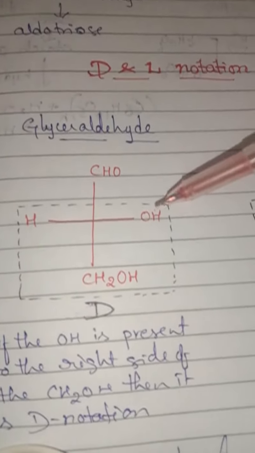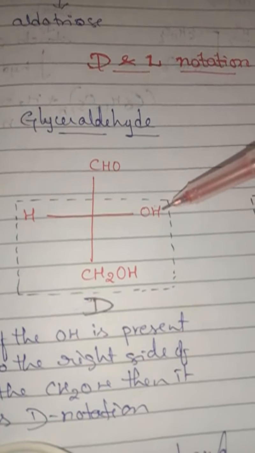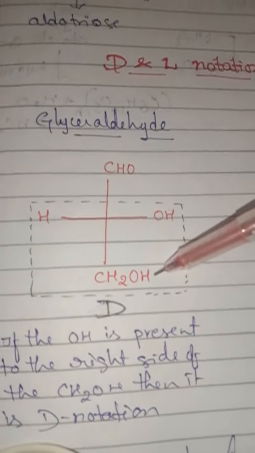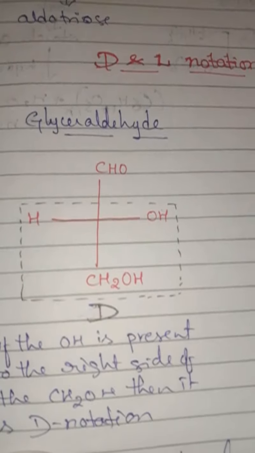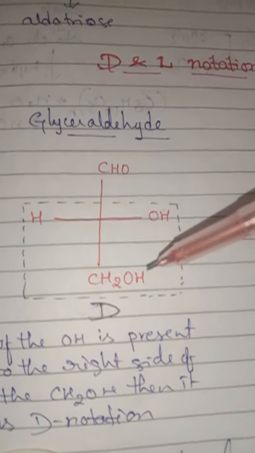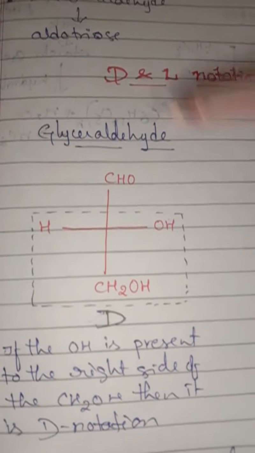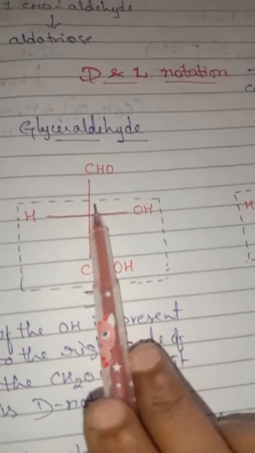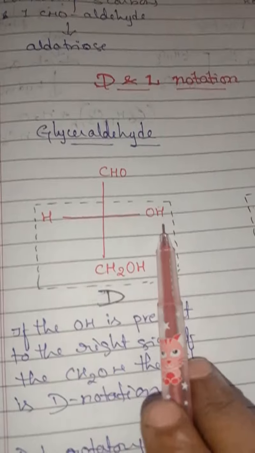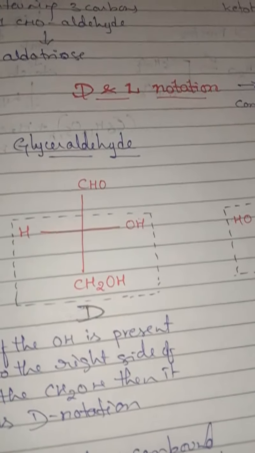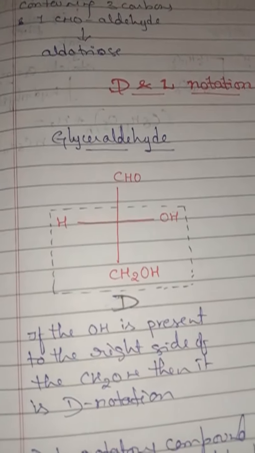So here, if the OH group is present to the right side of the CH2OH, then it is called D notation. Understand, children? To the adjacent carbon, if the OH group is present at the right side, then it is called D notation. That is a dextrorotatory compound.